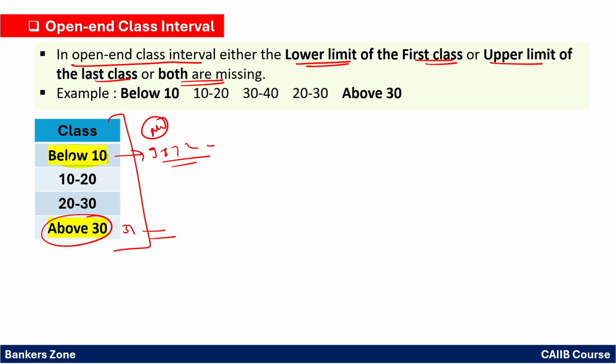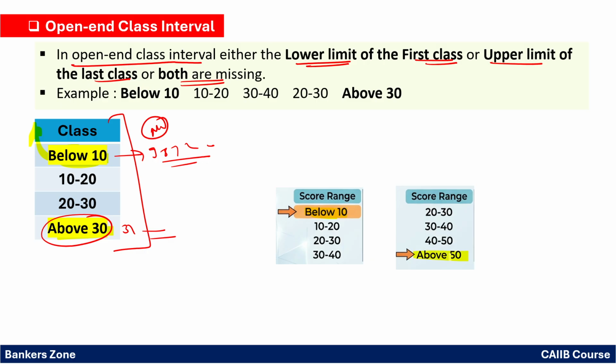So below 10 means the end is open at the bottom, an open end. Above 30 means there is no end, so open end, right? Very simple. It can be above 50 with no end, and that is called an open end class interval, or it can be both, like below 10 and above 40. That means open end means there is no specific value at the end of the interval. Below 10 it can be anything, above 30 it can be anything. That's why it is called the open end class interval.